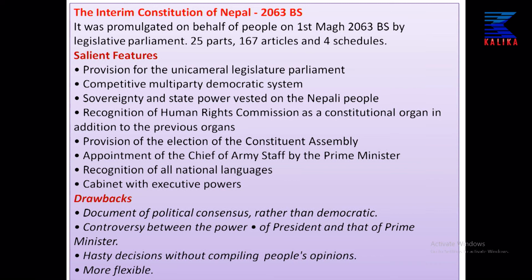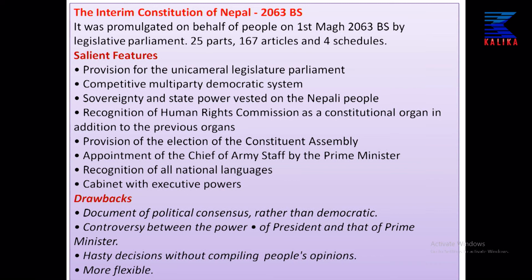So, regarding the salient features of this constitution, there was the provision for unicameral legislature parliament. So, parliament was not divided into 2 houses. There was the competitive multi-party democratic system.